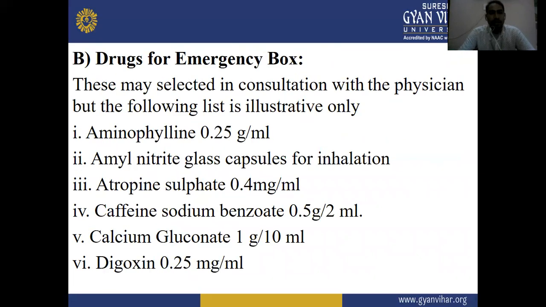Next one is drugs for the emergency box.